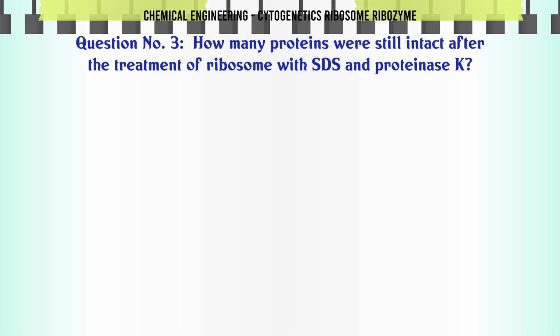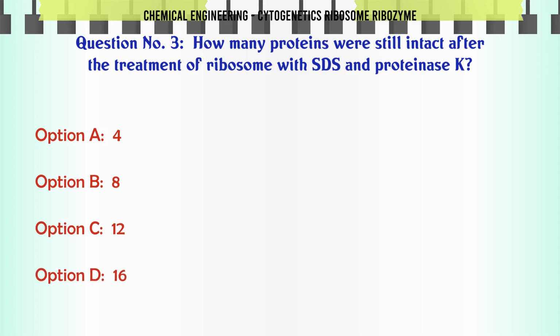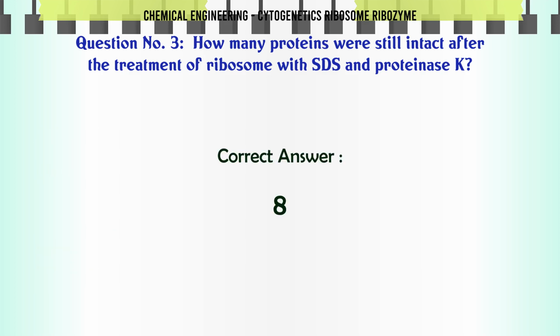How many proteins were still intact after the treatment of ribosome with SDS and proteinase K? A. 4, B. 8, C. 12, D. 16. The correct answer is 8.